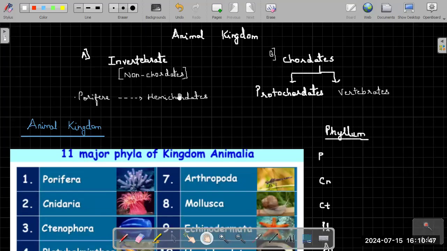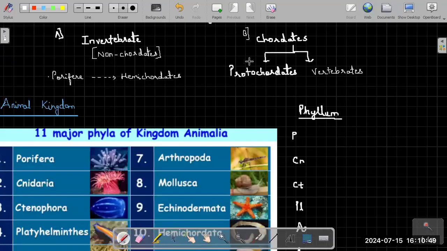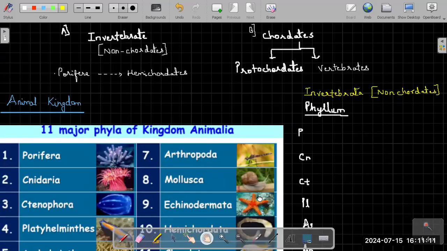So coming to invertebrata, as I told you, what we are learning is the group invertebrata, or the non-chordates. Now I will be discussing what is this chordate. The meaning of invertebrata, chordates, all of this will be dealt with.